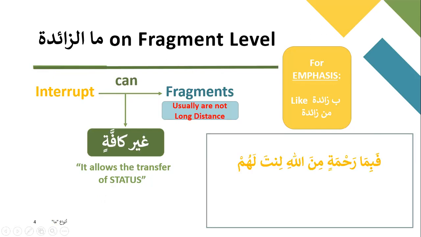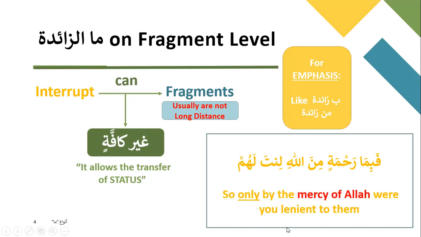Now, one example we have is bima rahmatin minallahi linta lahum, which means: so only by the mercy of Allah were you lenient to them. Now, here you will see that ma is coming after ba, which is harf jar, and it is supposed to have an ism which is in jar form right next to it, but ma is interrupting that, and that is how we know that this ma is ma zaida.